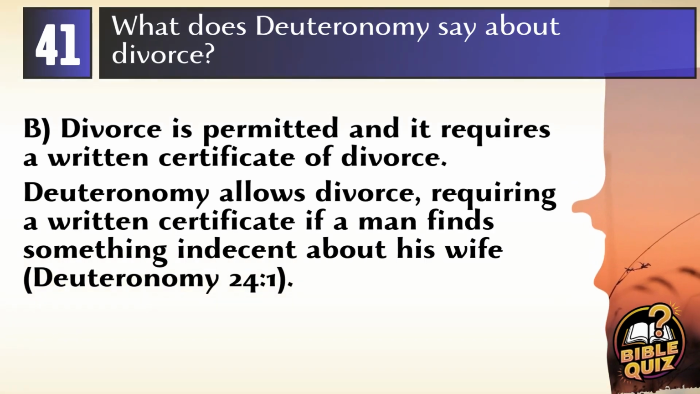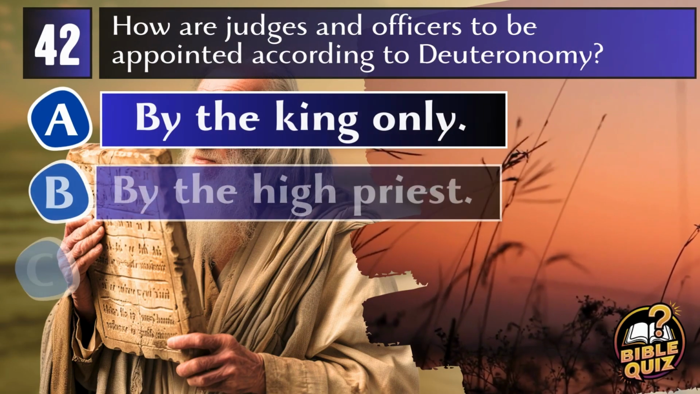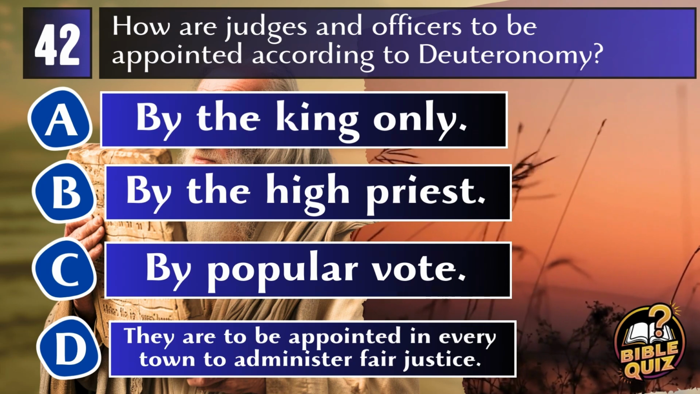Answer B. Divorce is permitted and it requires a written certificate of divorce. Deuteronomy permits divorce, stating that if a man finds something indecent about his wife, he can write her a certificate of divorce, give it to her, and send her away from his house. Deuteronomy 24:1. Question 42. How are judges and officers to be appointed according to Deuteronomy?